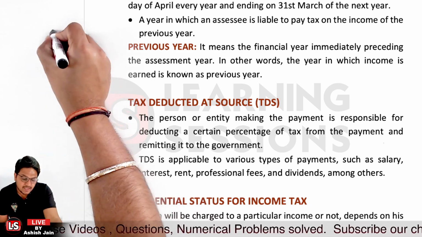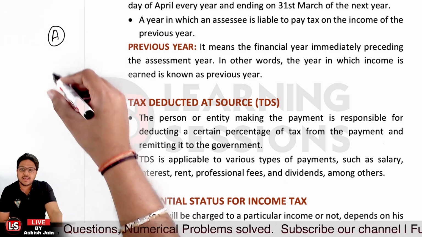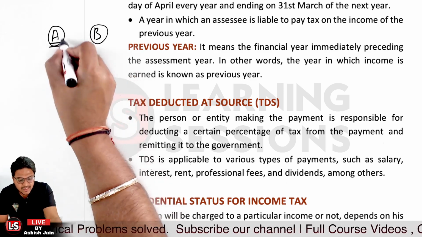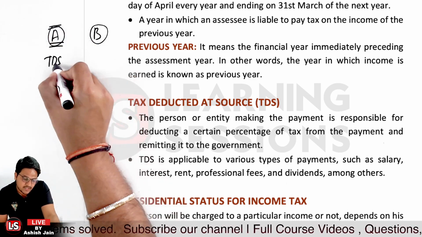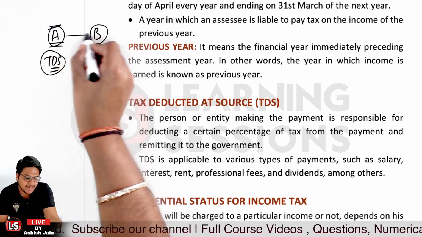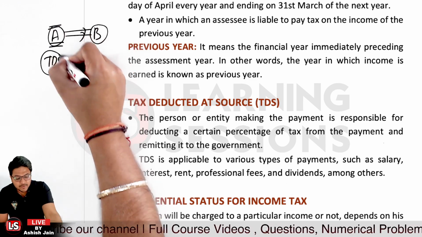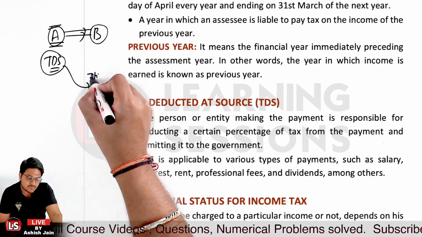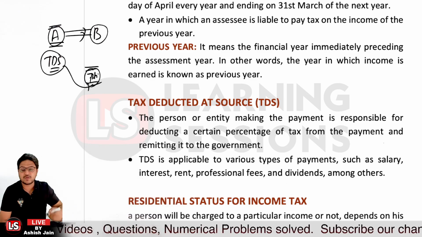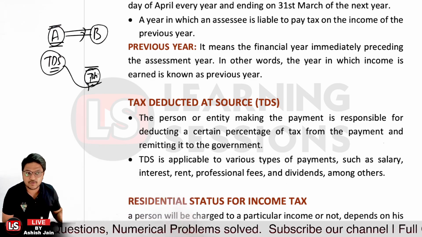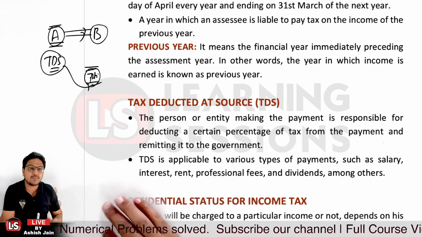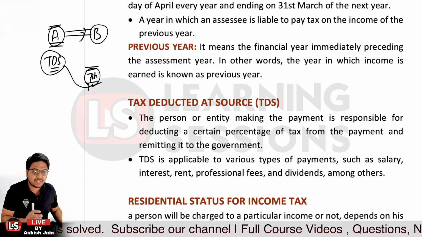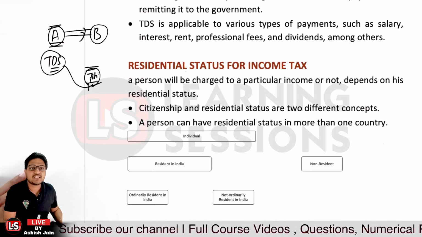Let's say person A is the tenant and person B is a landowner, right? In that scenario, person A is to deduct the TDS before paying the amount to the landlord, and the rest of the amount will be paid. And this particular TDS is to be deposited by the 7th of the next month within the government account, right? Okay, so that's the main scenario related to it. TDS is applicable on various types of payments such as salary, interest, rent, professional fees, etc., right?